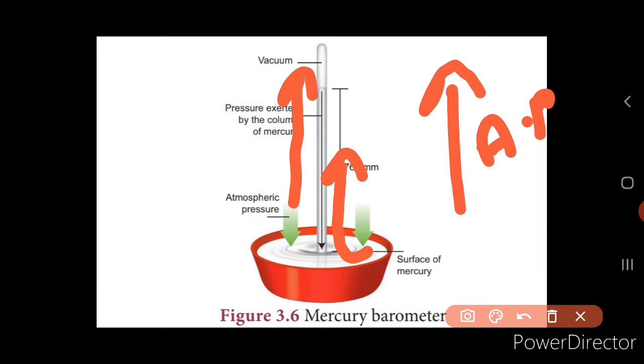And care should be taken that there is no air trapped in the space between the mercury and the closed end. There is a vacuum at that space, that is at the top, isn't it? And this vacuum will not exert any pressure, isn't it? So the level of the mercury in the tube provides a precise, accurate measure of the atmospheric pressure. Now this type of instrument can be used in labs or in weather stations.